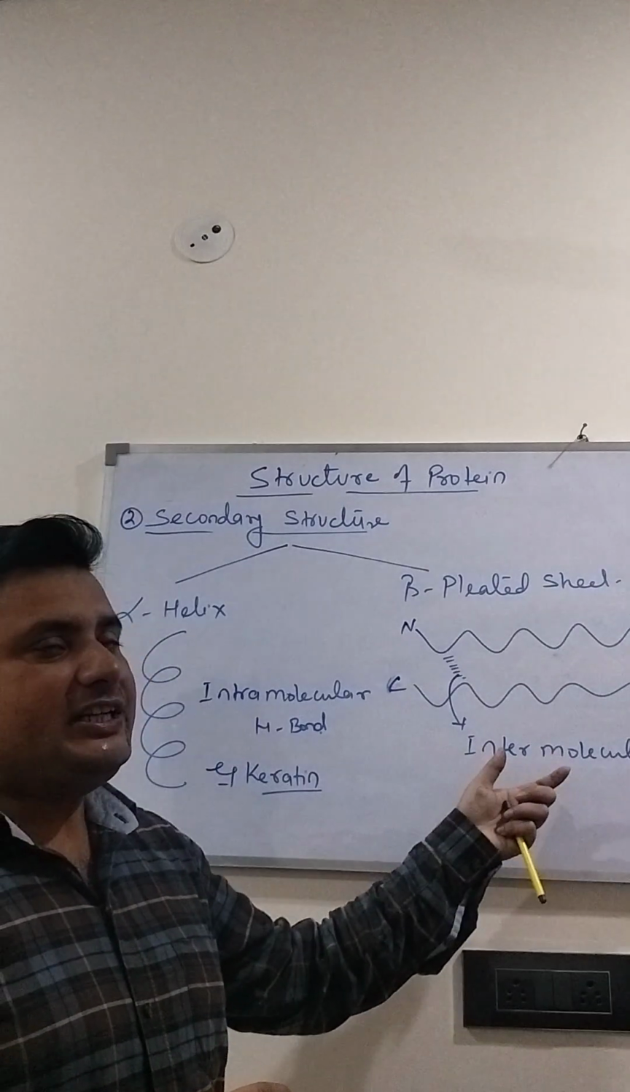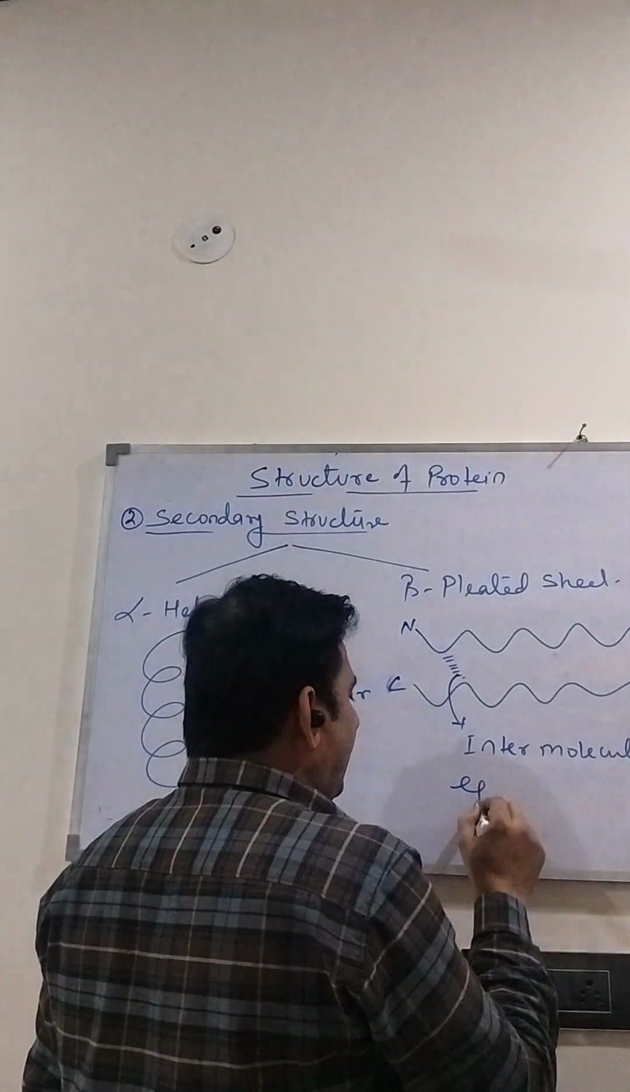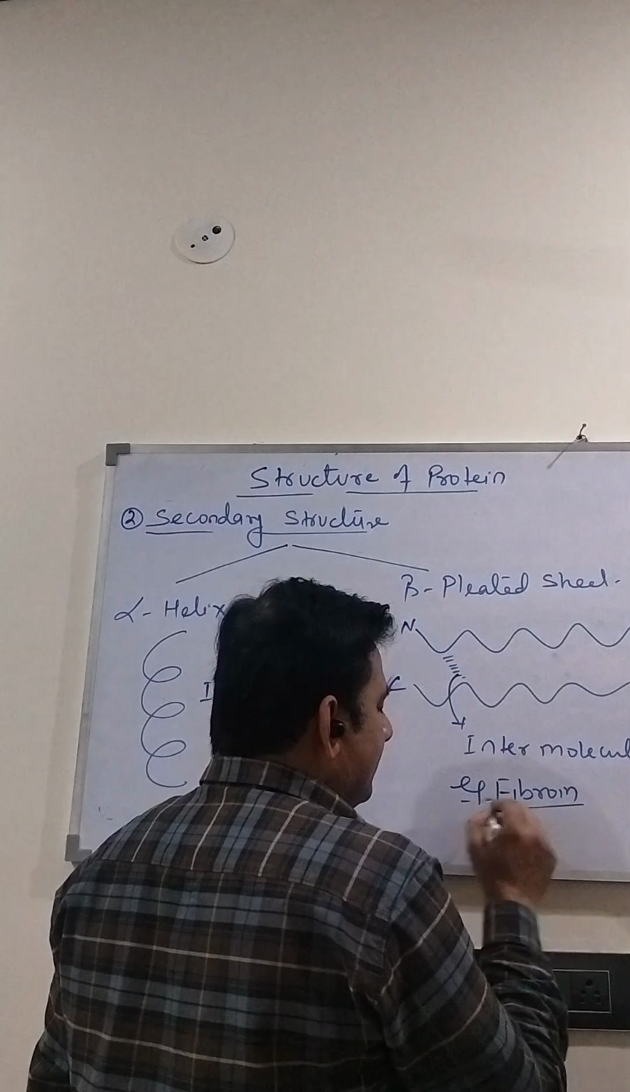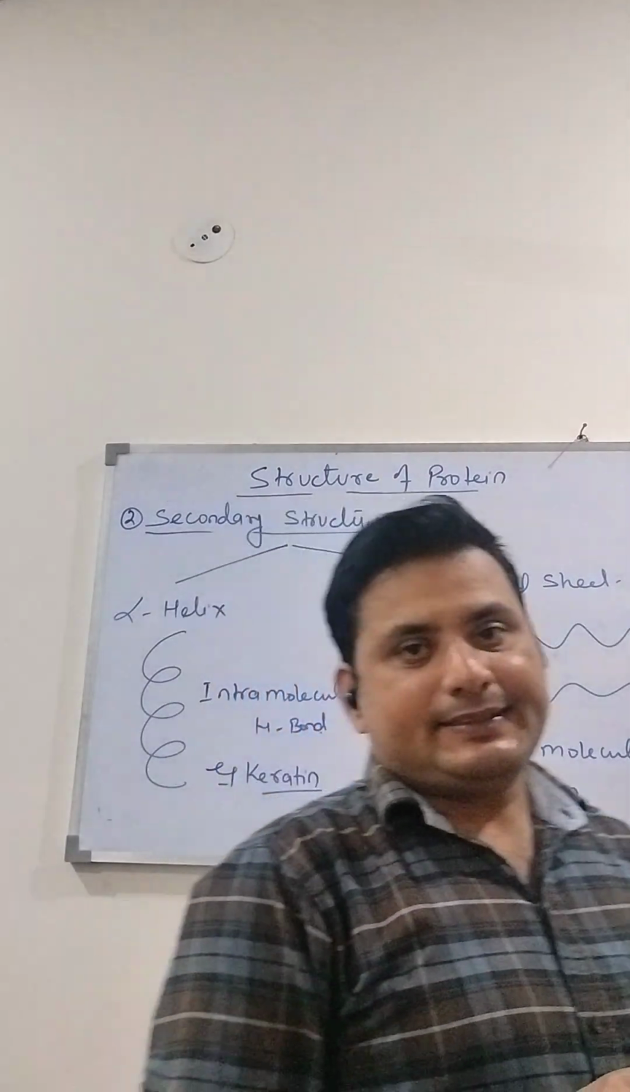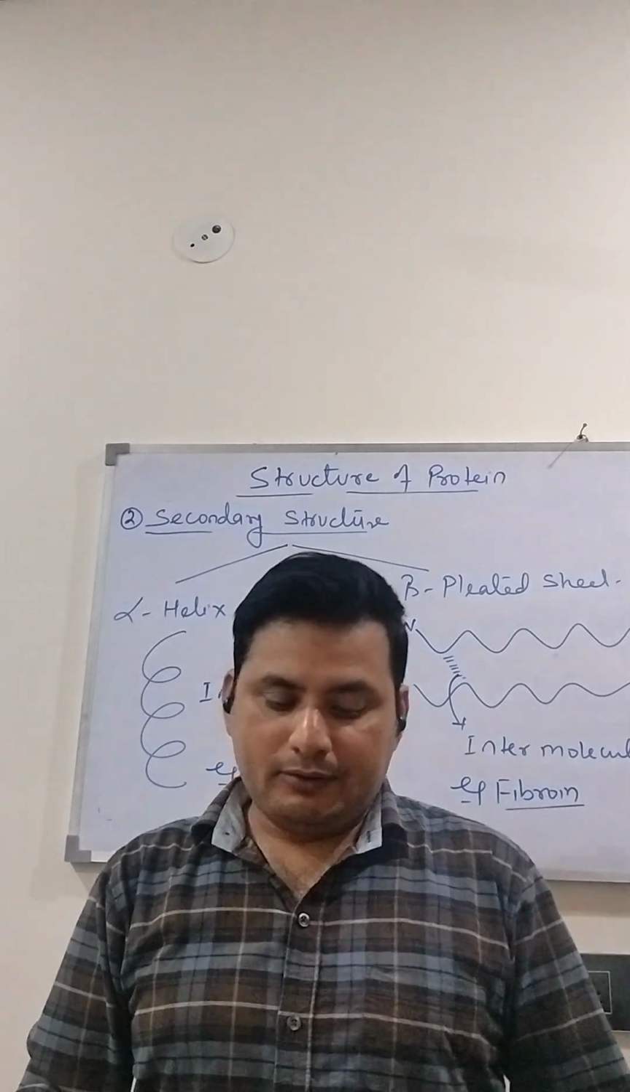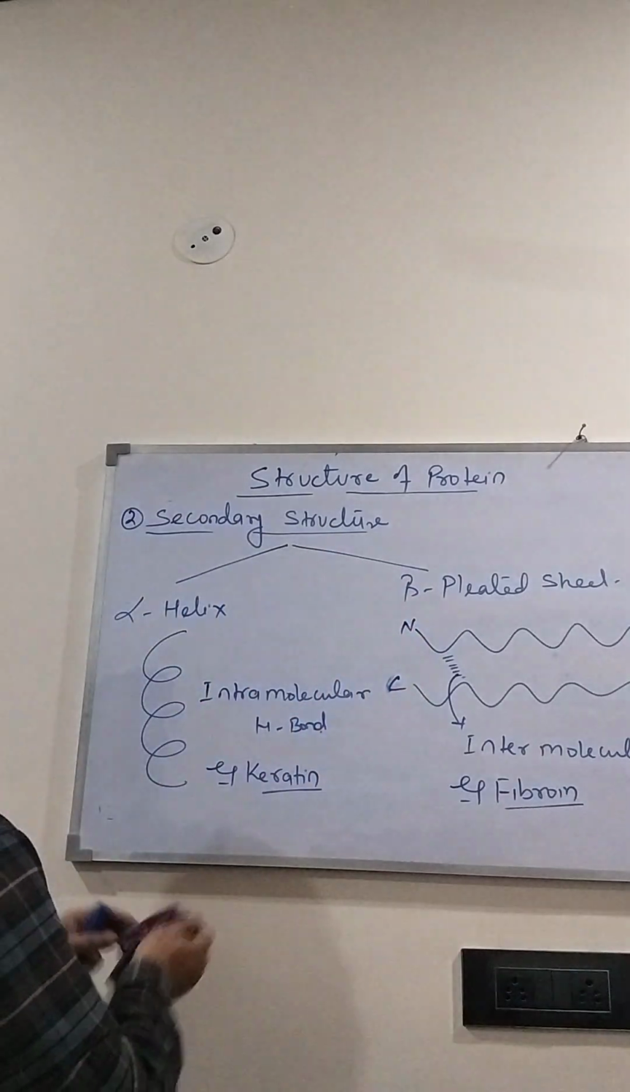The beta pleated sheet is basically found in fibroin protein, which is present in silk. So this is the secondary structure. Now we will move to the tertiary structure.